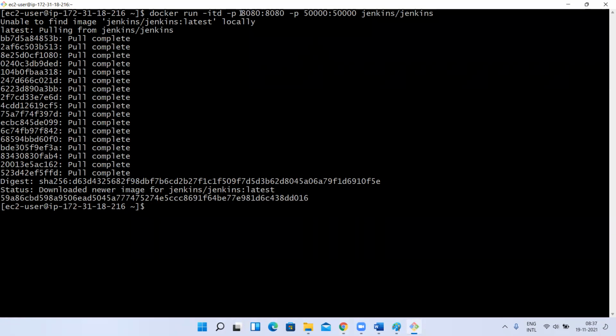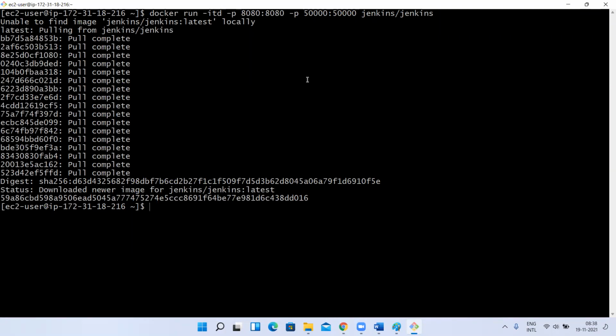So I created a container. If we want to change this, we can, but we can leave this as it is for the agents part. We need not touch this. It is used internally by Jenkins, because it is going to launch some agents. You can leave this as it is. And this is the image from which I want to create a container. Done. Understood, guys?